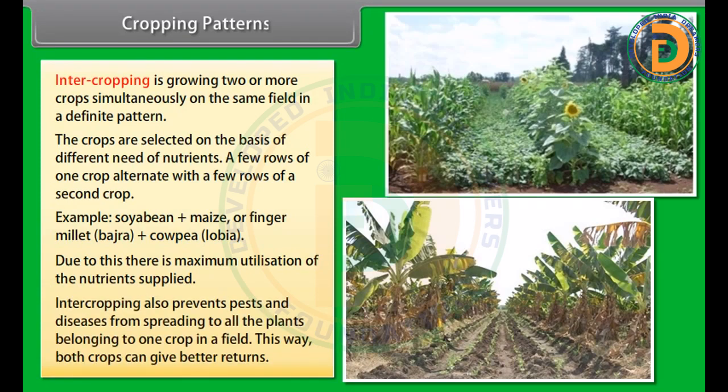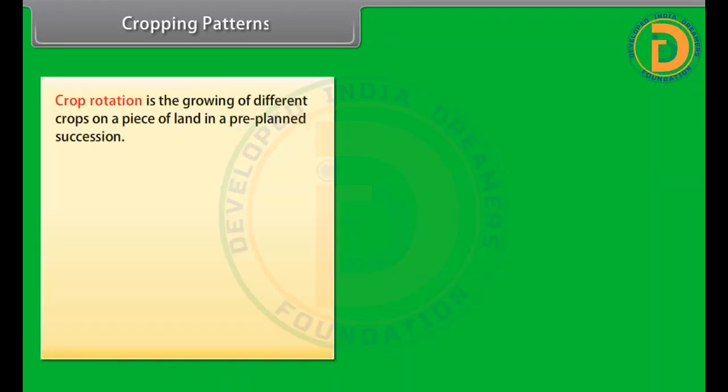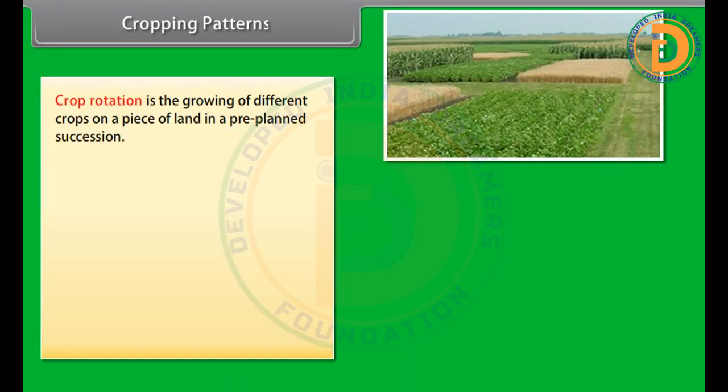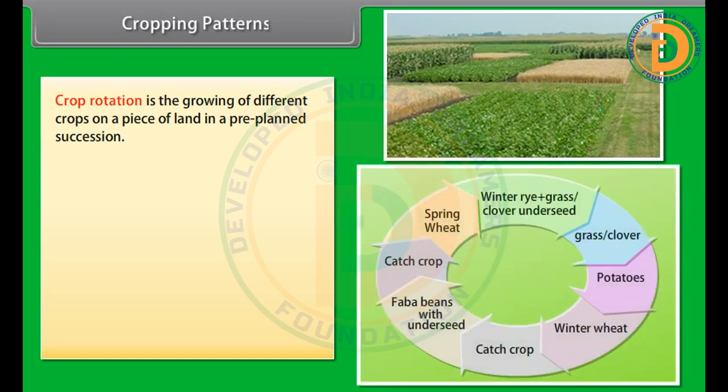Intercropping also prevents pests and diseases from spreading to all the plants belonging to one crop in a field. This way, both crops can give better returns. Crop rotation is the growing of different crops on a piece of land in a pre-planned succession.